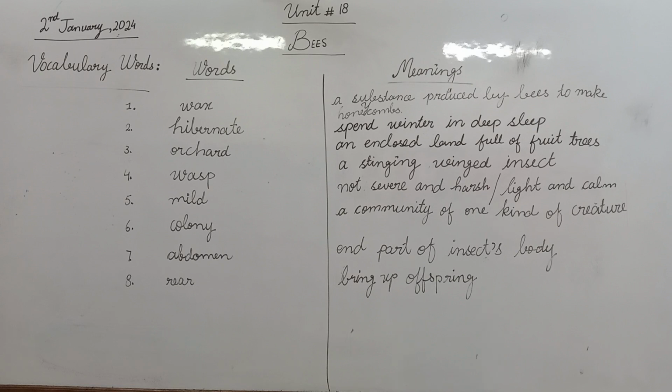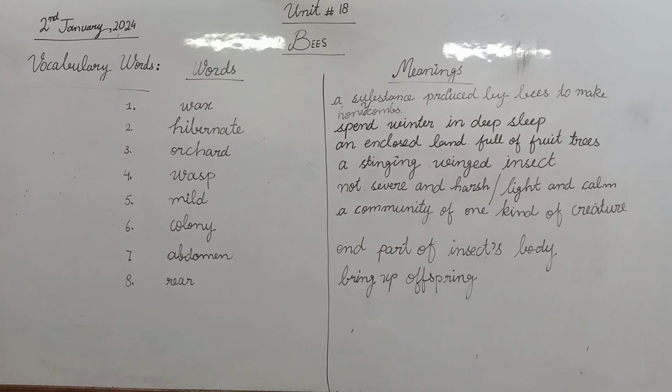And the seventh word is abdomen, and its meaning is end part of insect's body is called abdomen. And the eighth word that we have is rear, and its meaning is bring up offspring. Okay. I hope you have written on your notebooks, and from home you have to make sentences of 5 words from these words that I will check later.